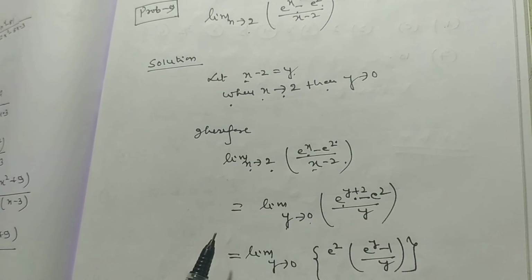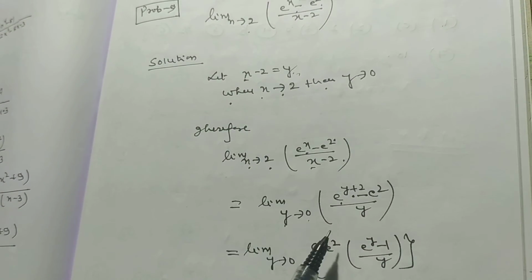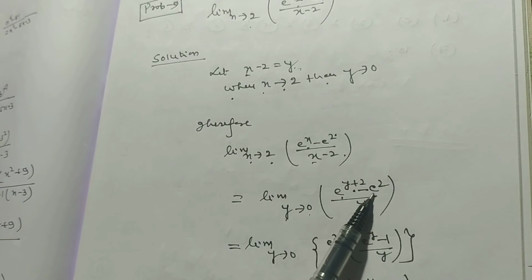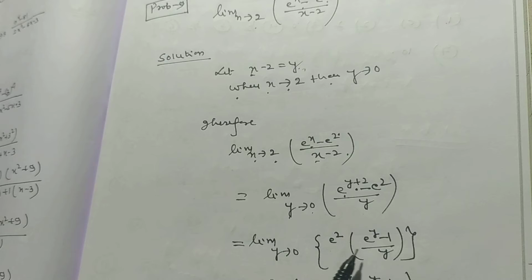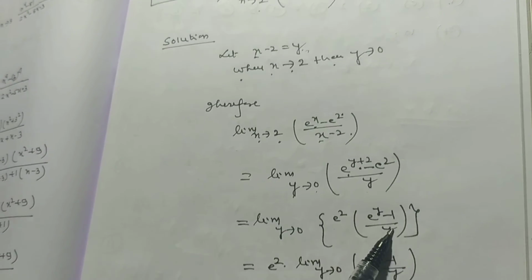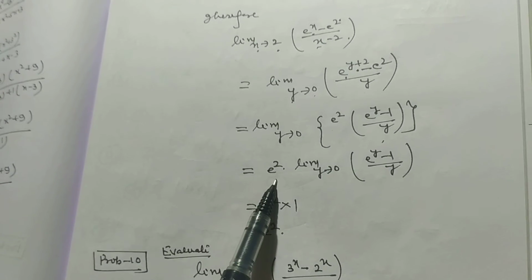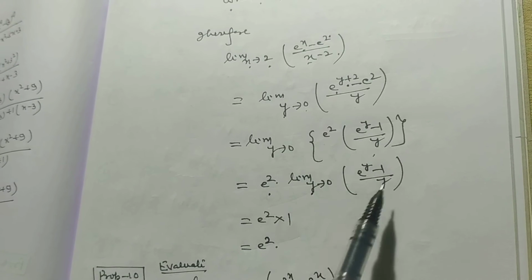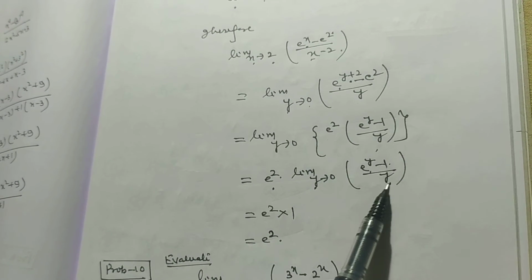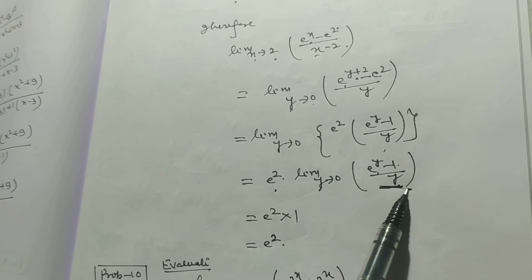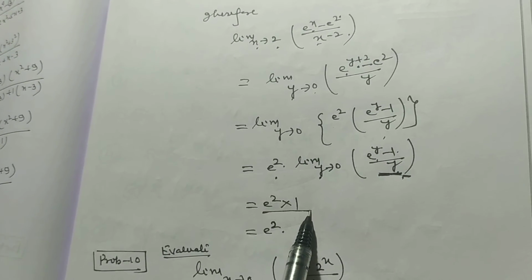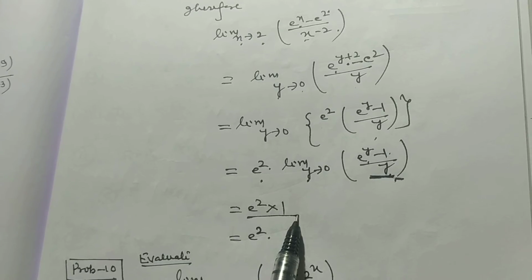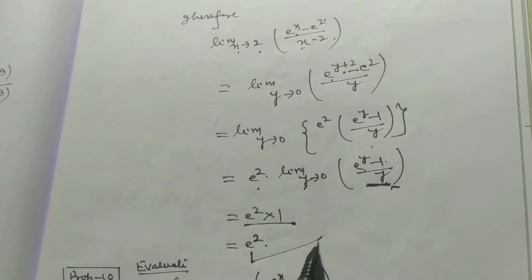Here the value of x is y plus 2. So write e to the power y plus 2 minus e square divided by y, and taking e square common, we have e square into (e to the power y minus 1) by y. So e square, limit y tends to 0, (e to the power y minus 1) by y is equal to 1. We have already proved. So the value of limit x tends to 2, (e to the power x minus e square) divided by (x minus 2) is equal to e square.